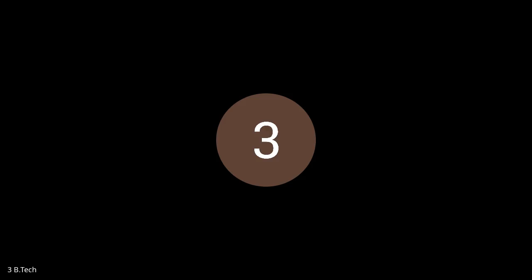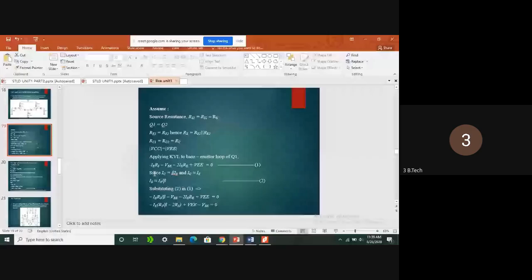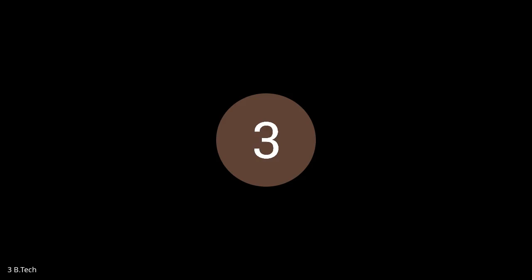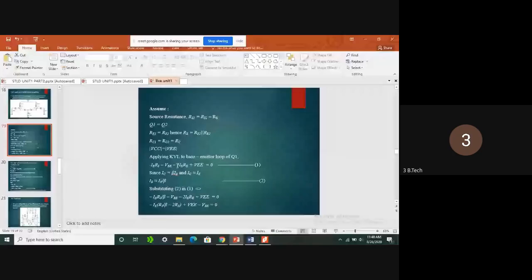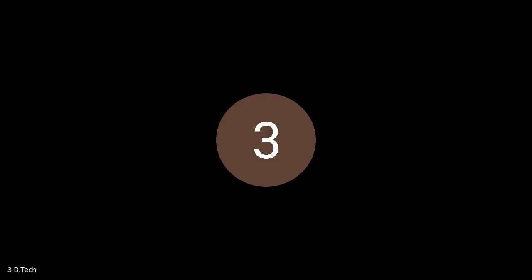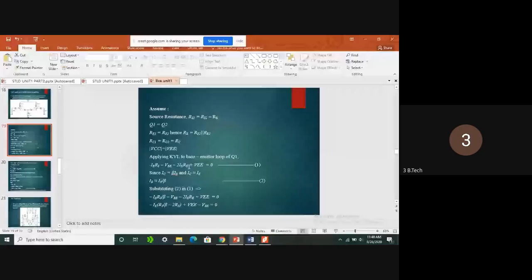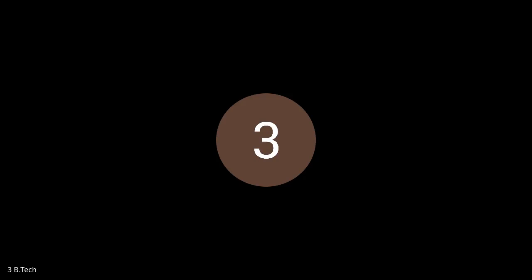So minus IB into RS minus VBE, VBE is nothing but junction voltage, minus IE RE. So here this 2IE is coming from the two emitters of Q1 and Q2. Two currents will add and they will move to the ground. By using KCL, we can find IE plus IE is nothing but 2IE, which is entering into the RE resistor.